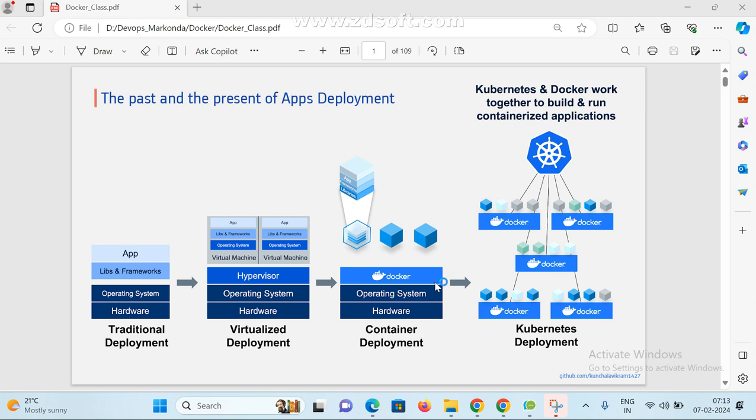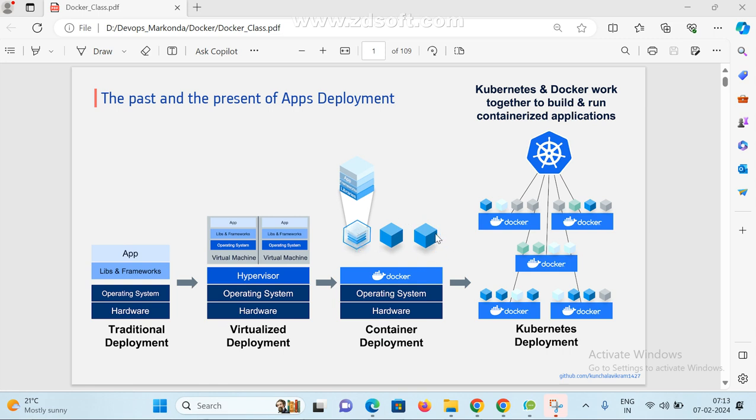So as of now, we are handling only one Docker with multiple containers. This is the hardware, on top of it we installed the operating system, on top of that Docker, and we are handling multiple containers.